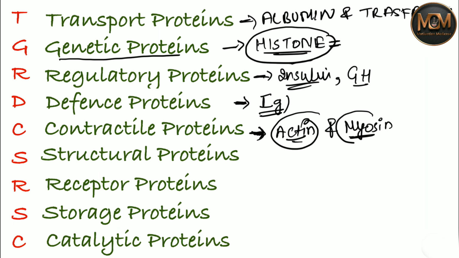These two proteins are responsible for the contraction of muscle. All right, now let's talk about the S. From the S we have structural protein. The structural protein forms the major component of our tendon, cartilage and bones as well. I'm just gonna write it over here, tendon, cartilage and bones.